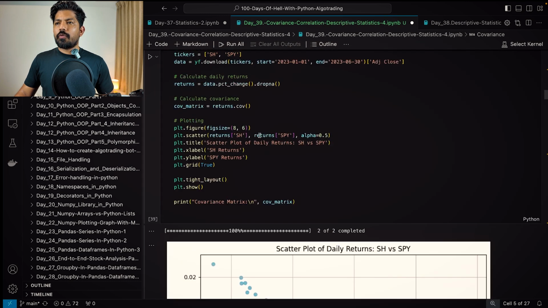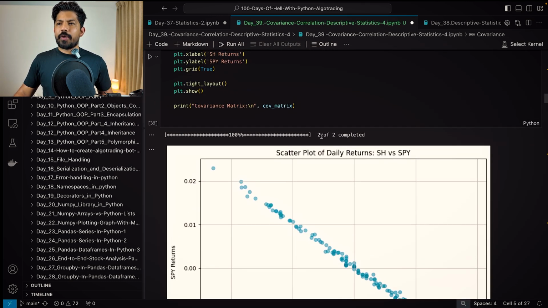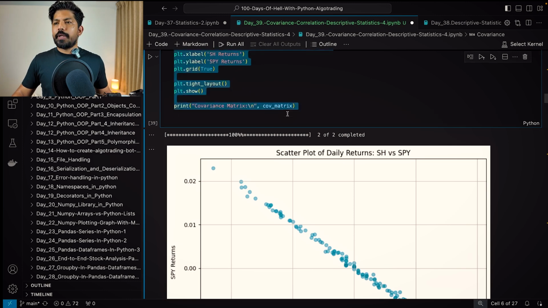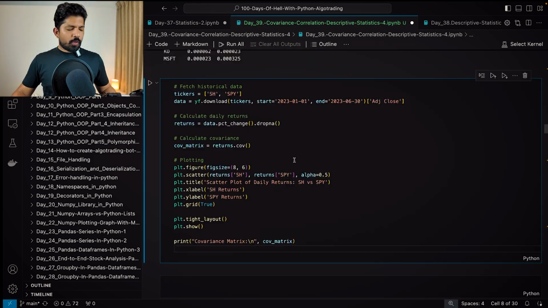The problem, what I will do here, okay, I'll just copy this one, the SH and SPY, and I'll show you the problem. The main problem is, okay, I'll add some code here. And okay, what we'll do here, we have this data, right? Let me show you what is this.